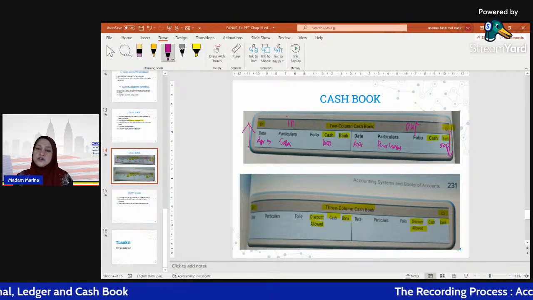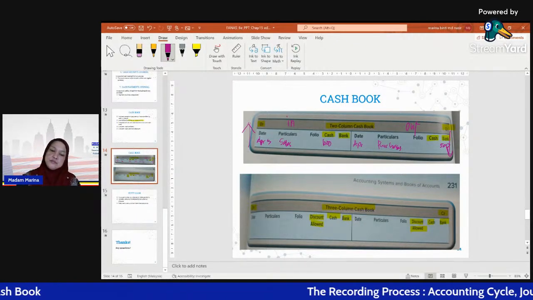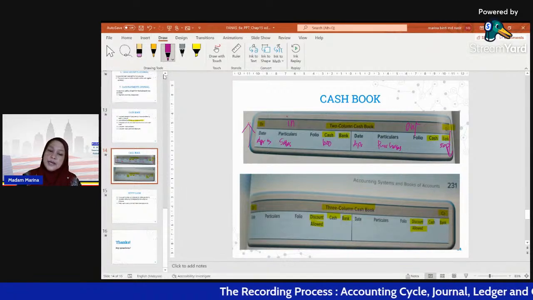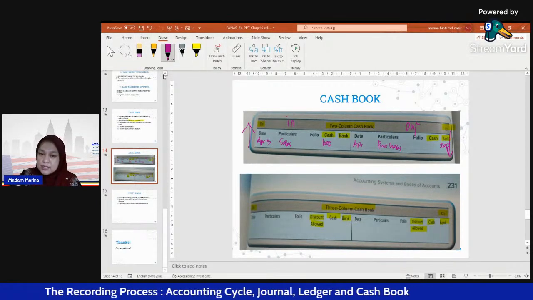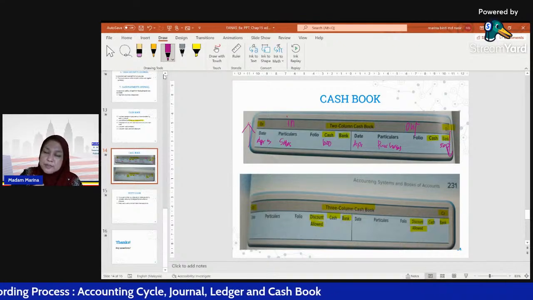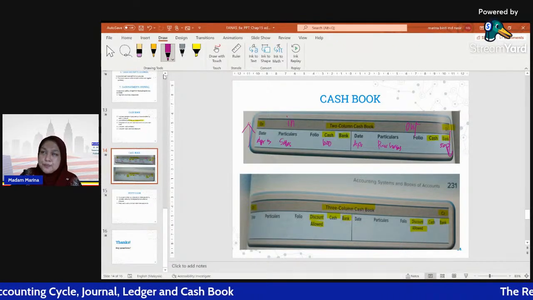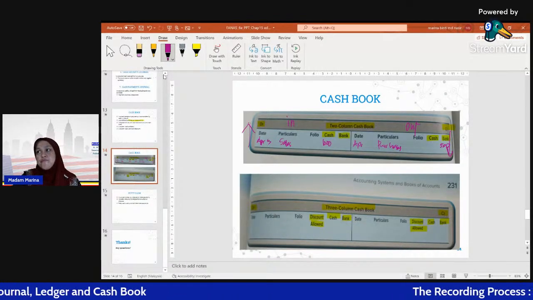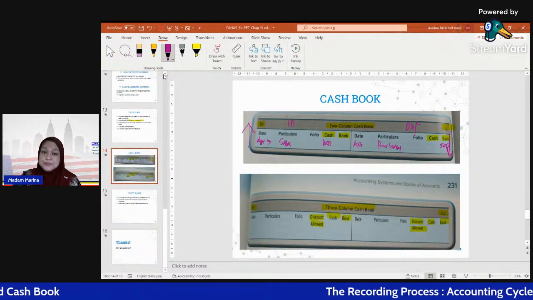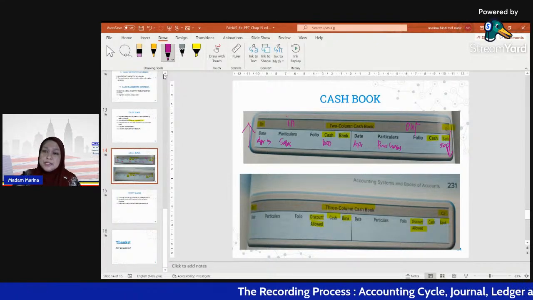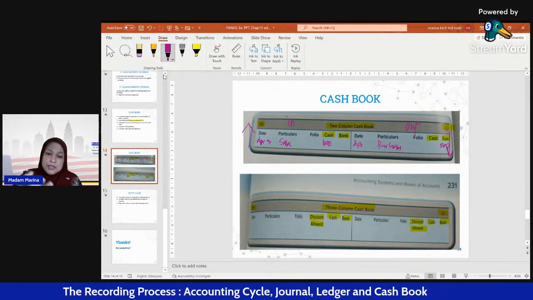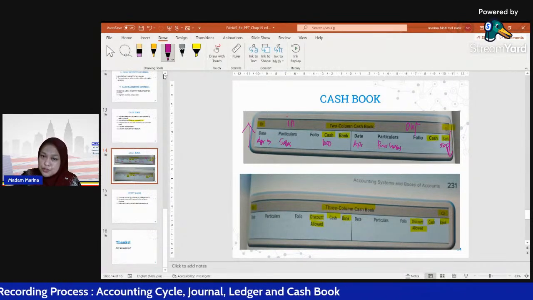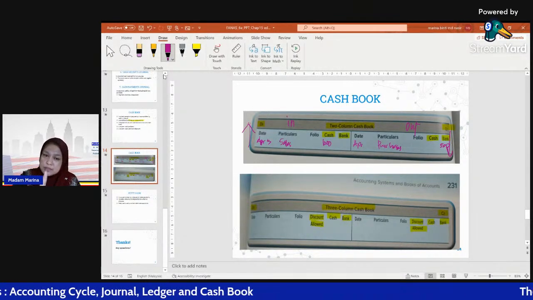How about three-column cash book? For example, we have an account receivable. Before that, we already sold to that account receivable. For example, our account receivable name is Nabil. Before this, we sold goods on credit to Nabil, 1,000 ringgit.